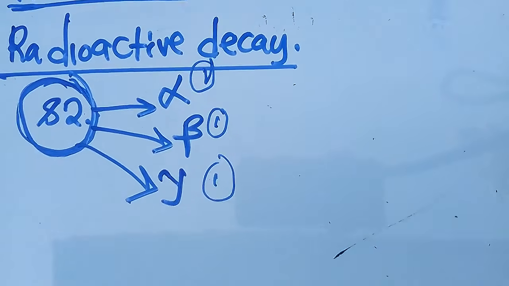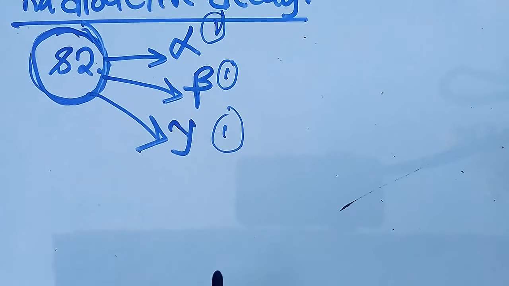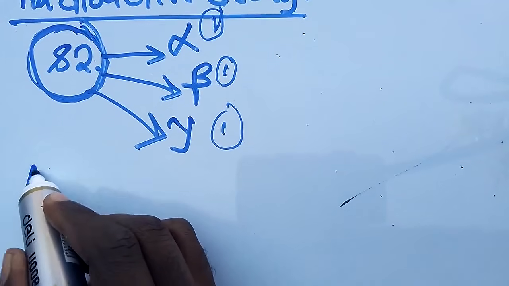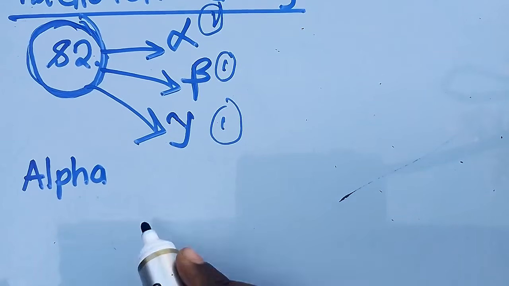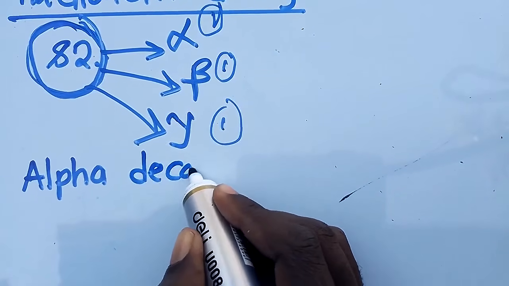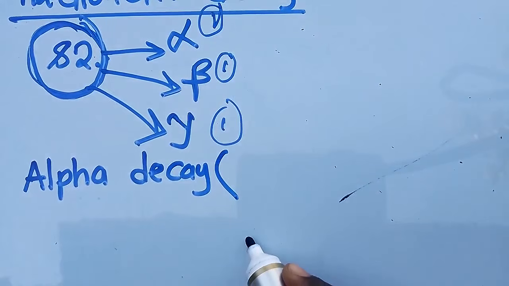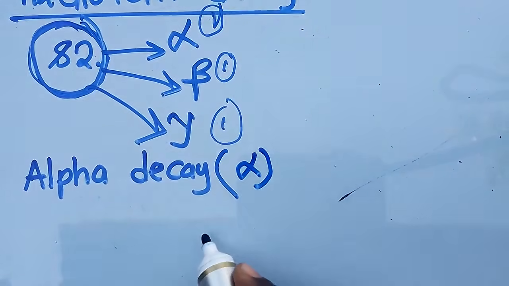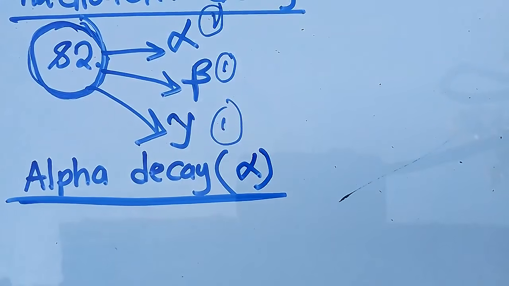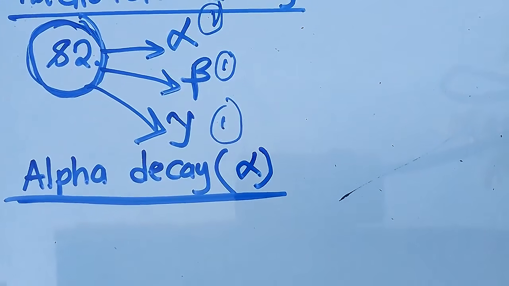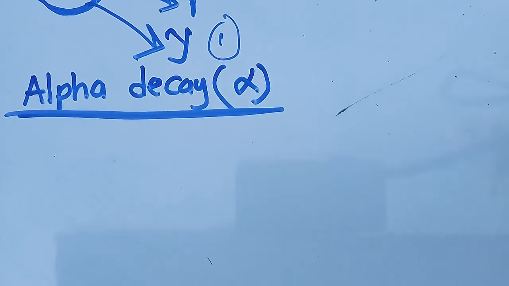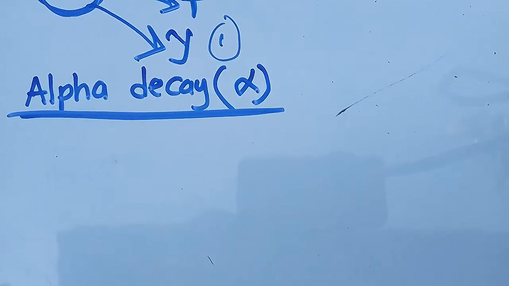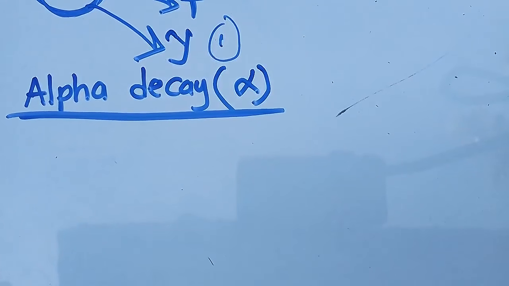How can we know that it has undergone alpha emission? So let us talk about alpha decay. The symbol for alpha, don't forget, is like this. What do we understand by alpha decay? What happens when an element undergoes alpha decay?